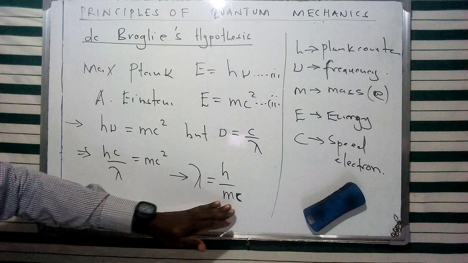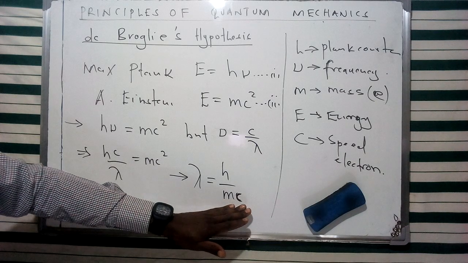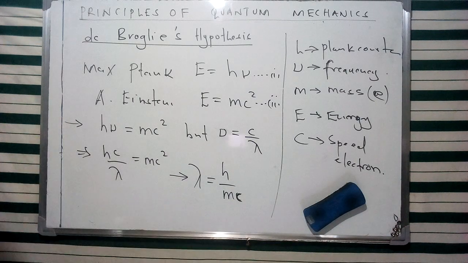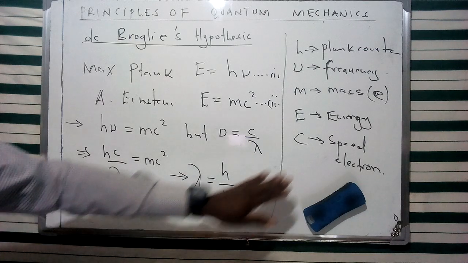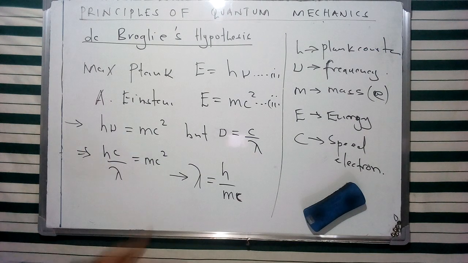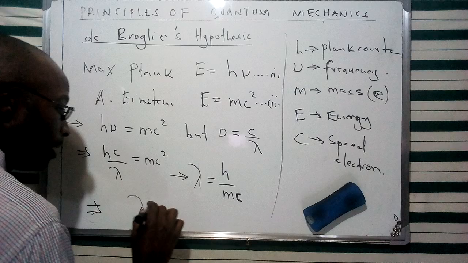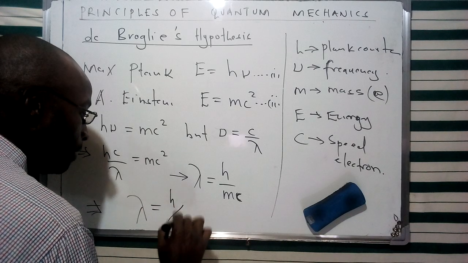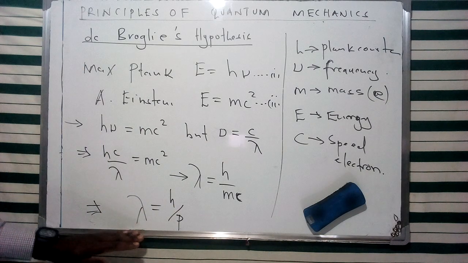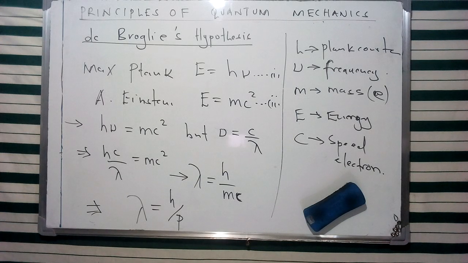From classical mechanics, the product of speed and mass gives us momentum. This describes the momentum of the particle, which is either a photon or an electron. Therefore the formula is lambda equals h over p, and this is what we refer to as de Broglie's formula.